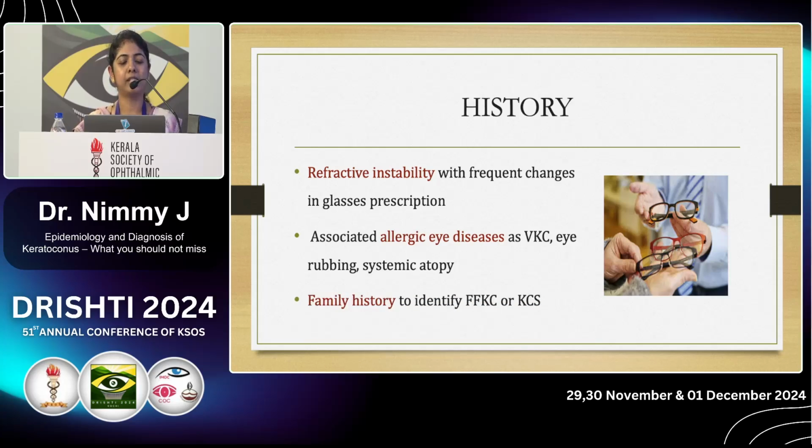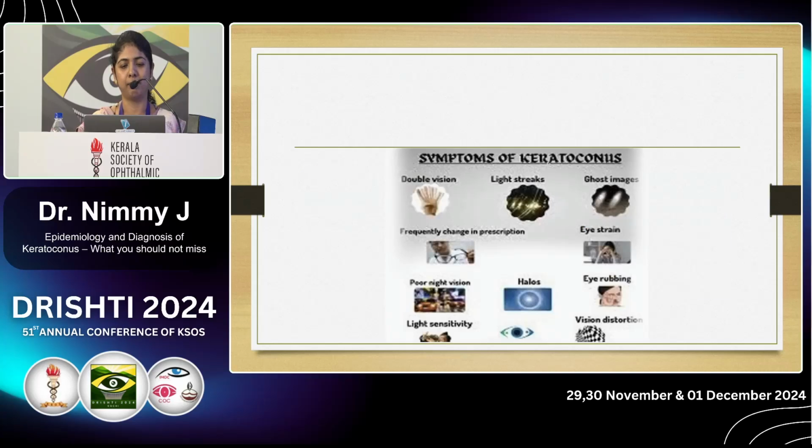And family history is also important to identify familial keratoconus or keratoconus suspect. Other symptoms include seeing ghost images, difficulty in looking towards light, eye strain, halos, etc.